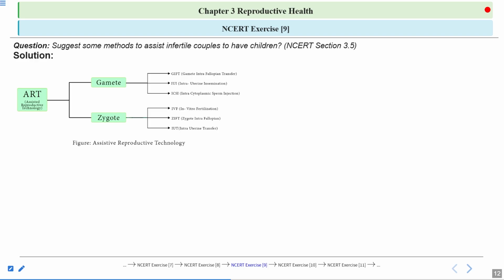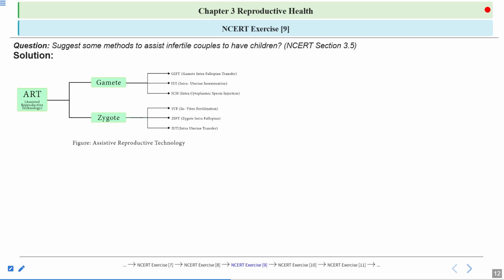Once the sperm enters the cytoplasm of the egg, the nucleus of the sperm and egg fuse with each other, and the zygote is formed after the fusion of the nuclei of the sperm and the egg. ICSI is also done in cases where there is low sperm count.